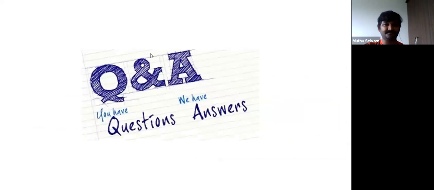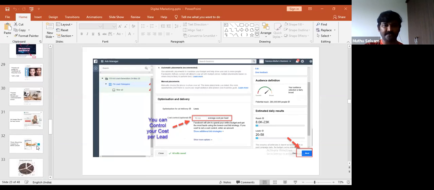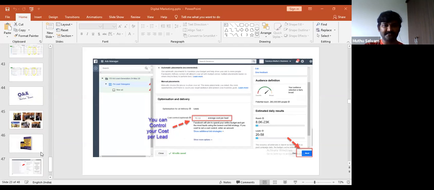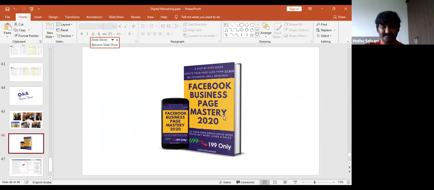Real estate also. Guys, I just want to say one more thing. I have one more gift for you. Gift in the sense, I have made one book. This is a book on exactly how a Facebook page is supposed to be. I have made all the screenshots, 95 screenshots, showing how a lot of Facebook pages are made.